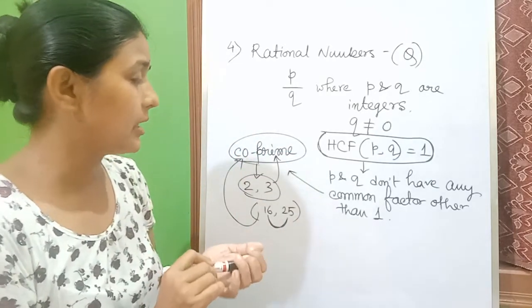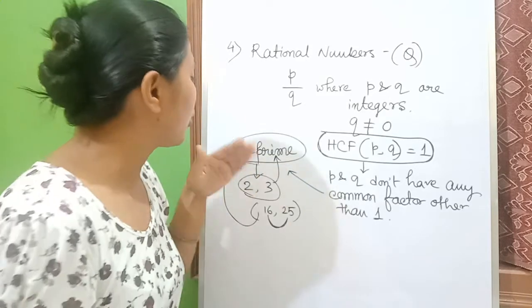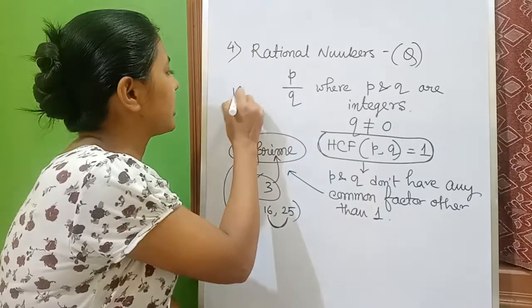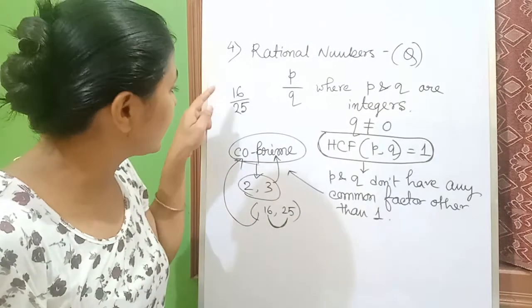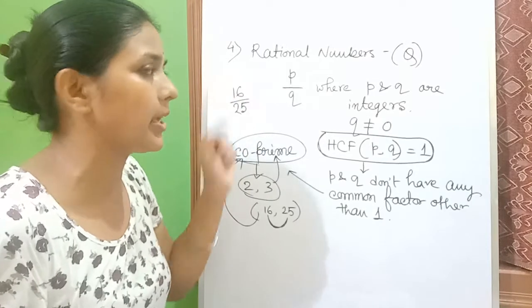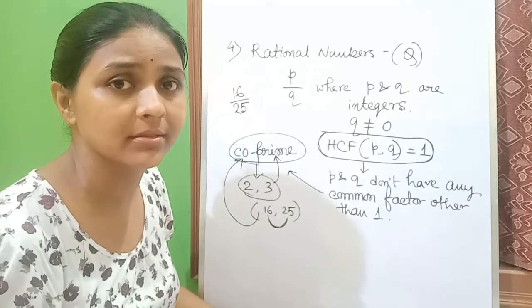What can you say after it? Co-prime means, suppose you have a form like 16 by 25. Okay? So this 16 by 25 is in simplest form, right? Because you can't cancel it with any factor.